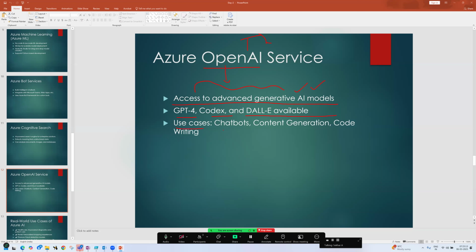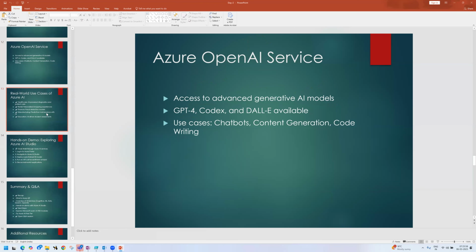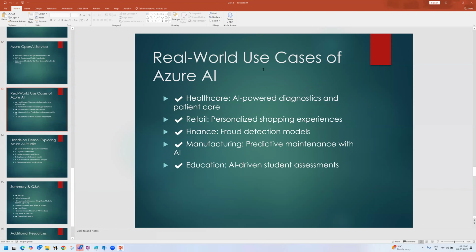Use cases are chatbot, content generation and code writing. Okay, next. Another thing is real world use cases.